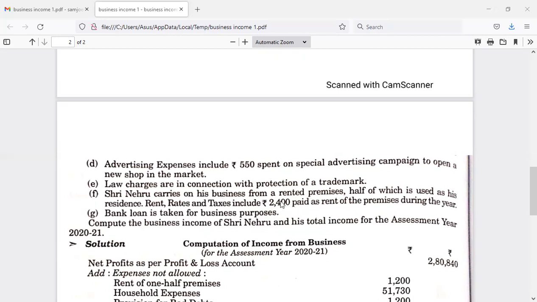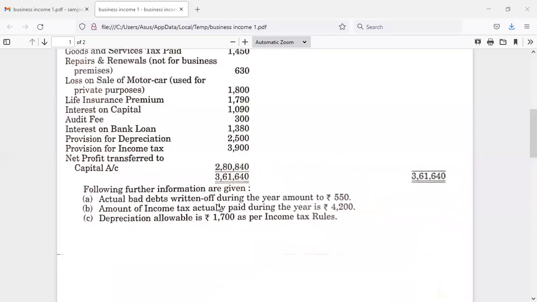So that means on the total amount paid here, 50% must be considered for the business purpose because he carries on his business from a rented premises. So only 50% is allowed and the rest of the 50% is not allowed. You just observe here, half of which is used as his residence. So 1,200 must be added back here.